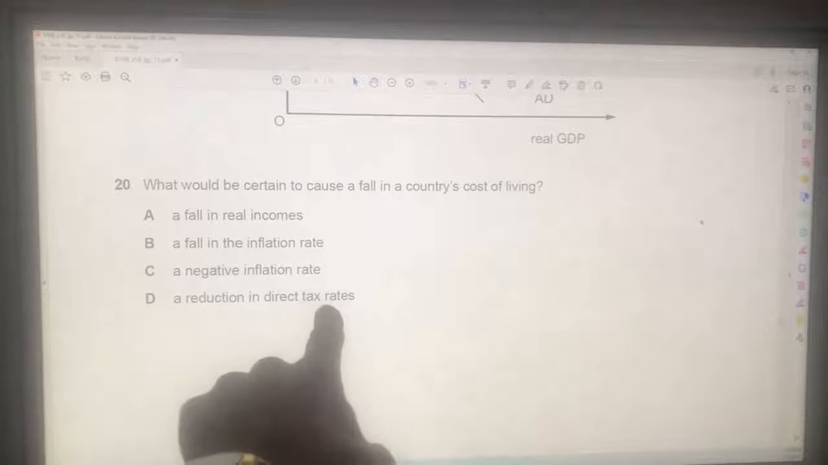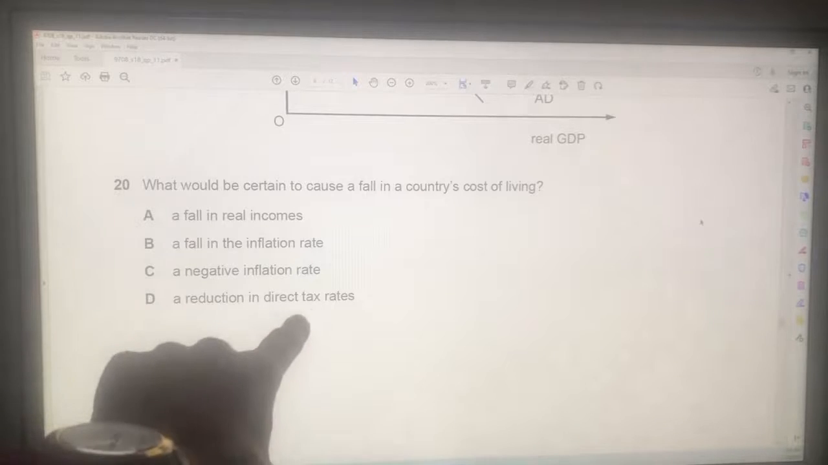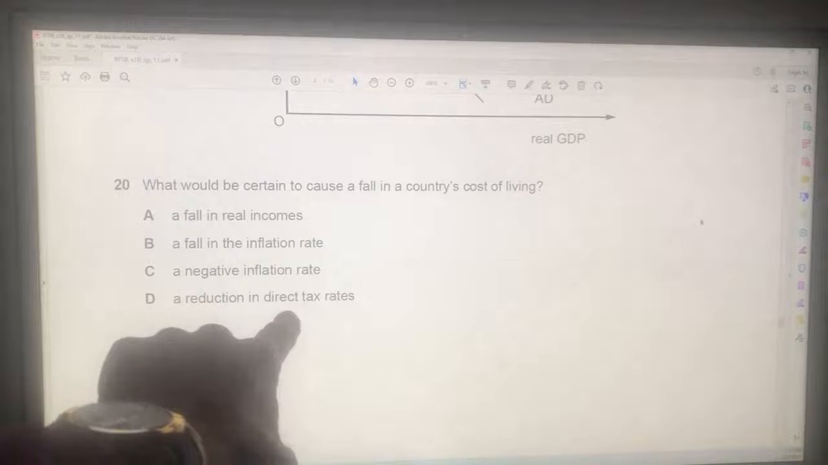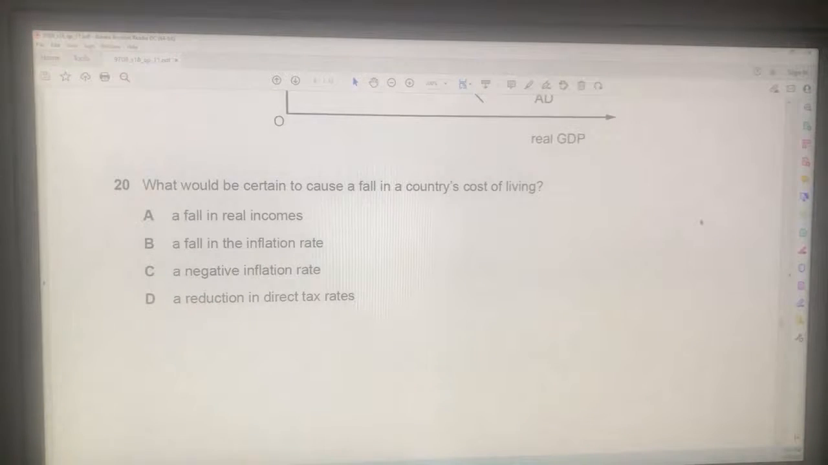D says a reduction in direct tax rates. That will not directly cause a fall in the country's cost of living. It depends on what the direct taxes are, what goods and services have a direct tax. And usually direct taxes are on luxuries. So the best answer for 20 is C.